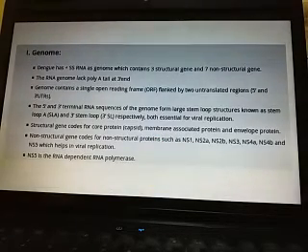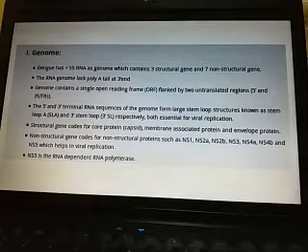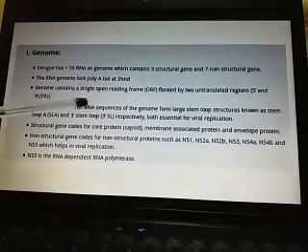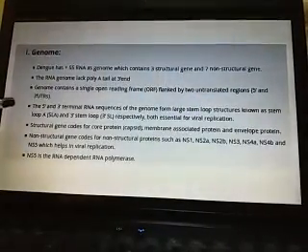But in the case of dengue virus, the positive-sense single-stranded RNA lacks the poly A tail at the 3 prime end, unlike the positive-sense RNA of other viruses. The genome contains a single open reading frame flanked by two untranslated regions, the 5 prime and 3 prime regions.